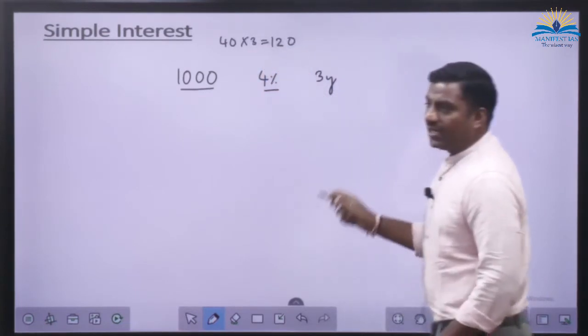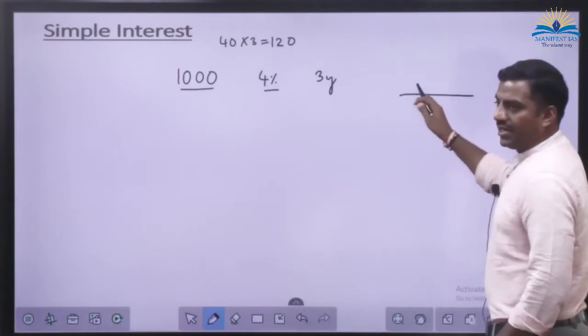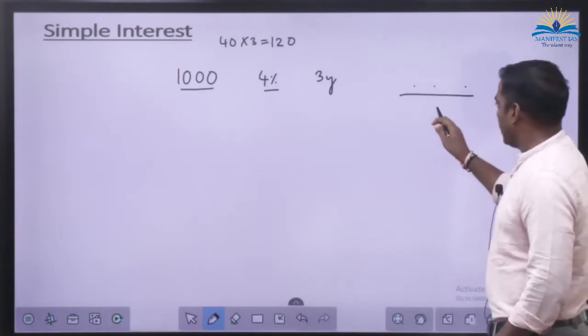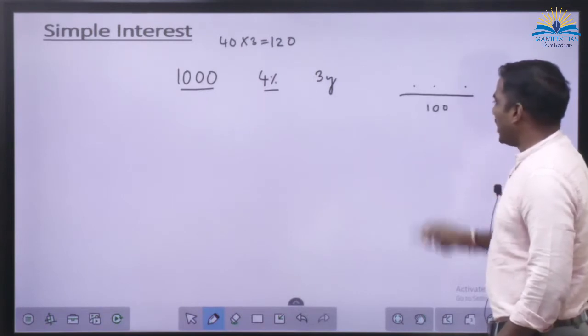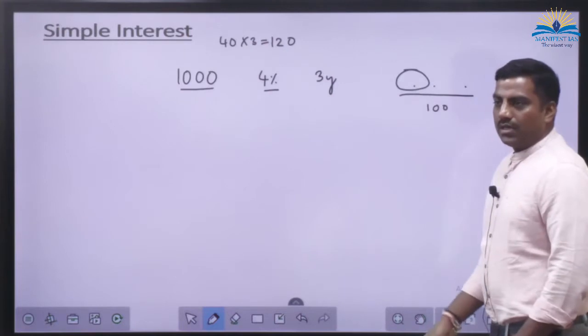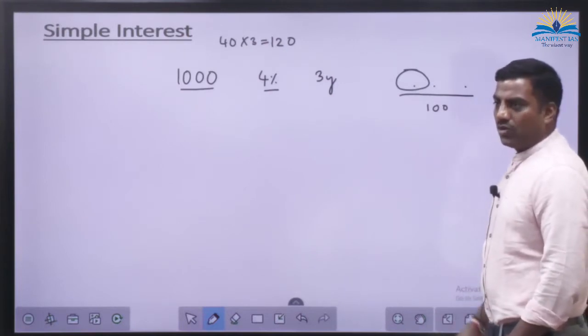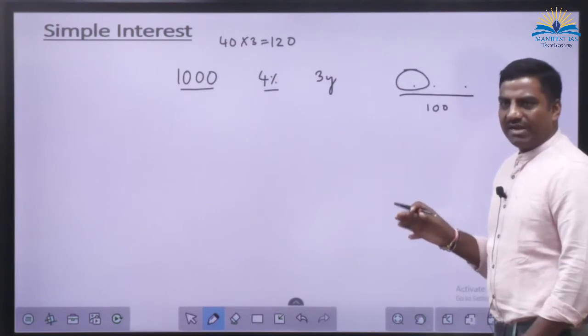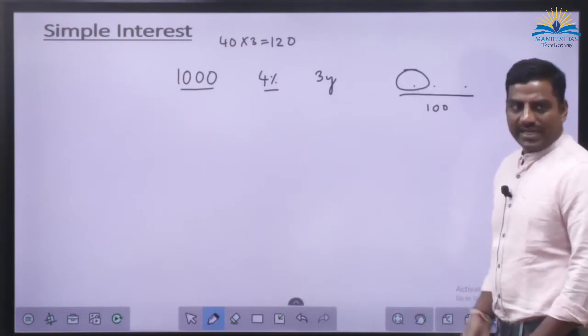Or when you write the formula, PTR by 100, the 00 will come, no? And usually your principal, the first term you write, will consist of round figures like 100, thousands, 10,000, lakhs, like that only.